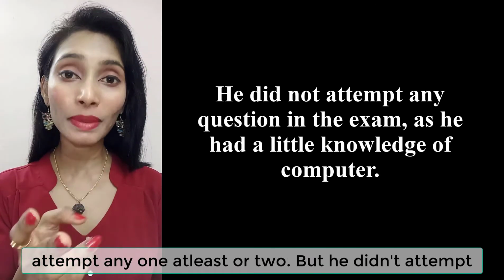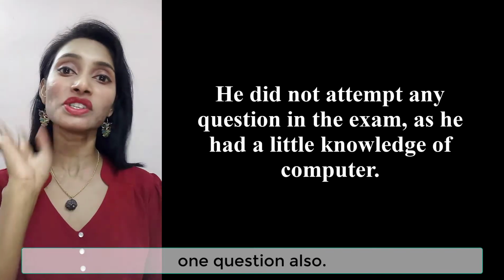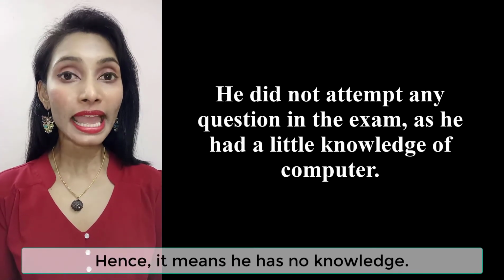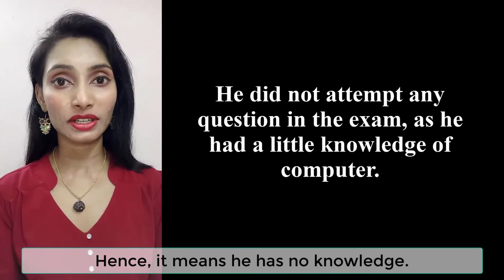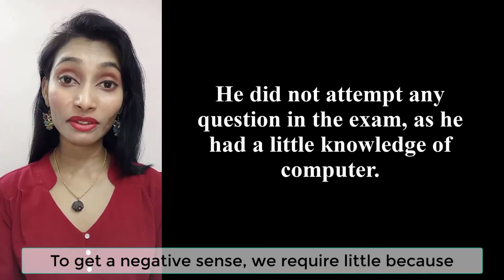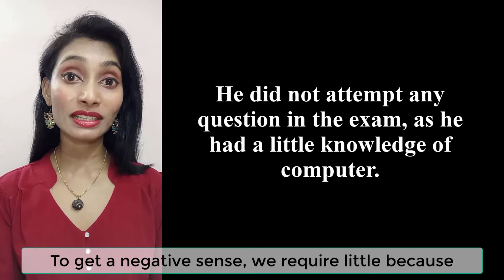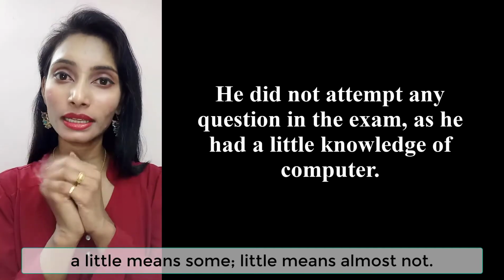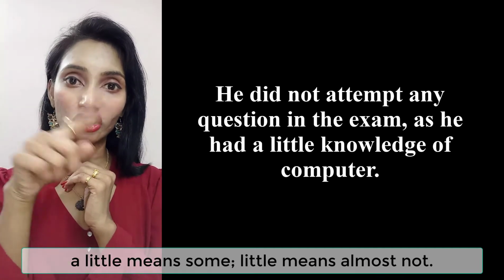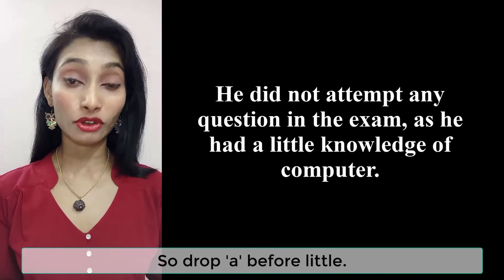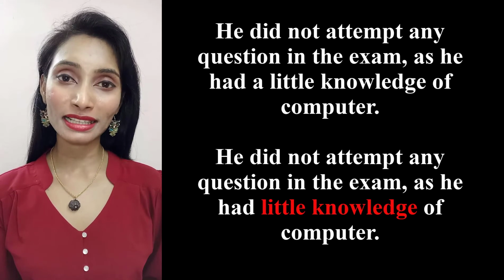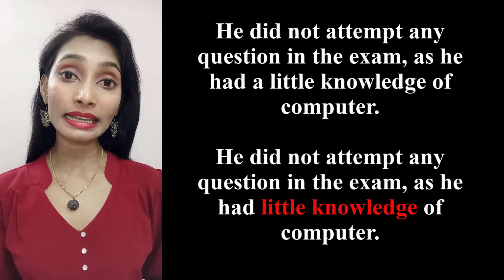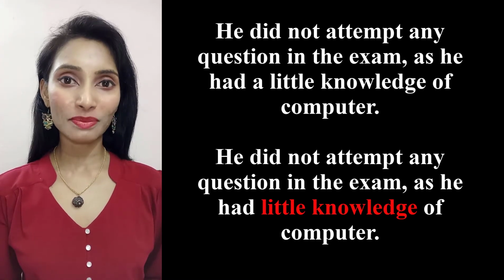But he didn't attempt one question also. Hence, it means he has no knowledge. To get a negative sense, we require little, because a little means some. Little means almost not. So drop a before little. The right sentence is, he did not attempt any question in the exam as he had little knowledge of computer.